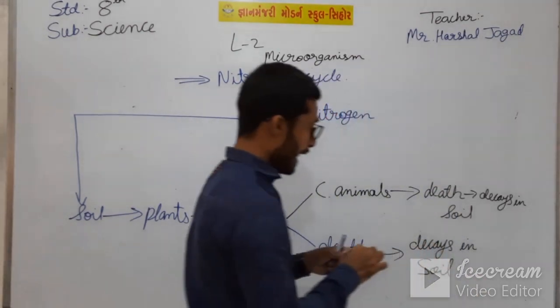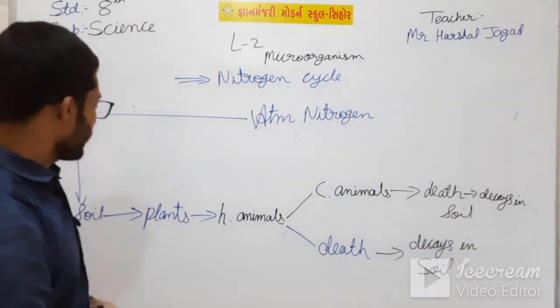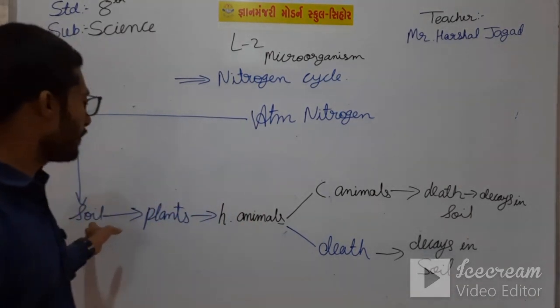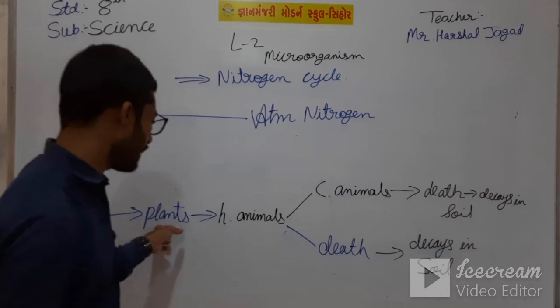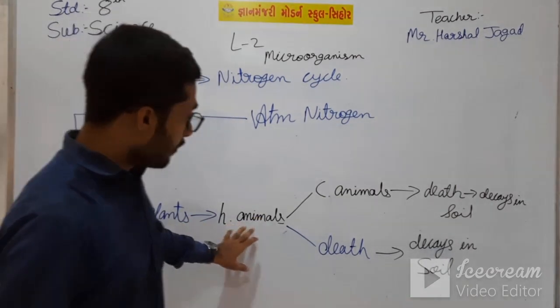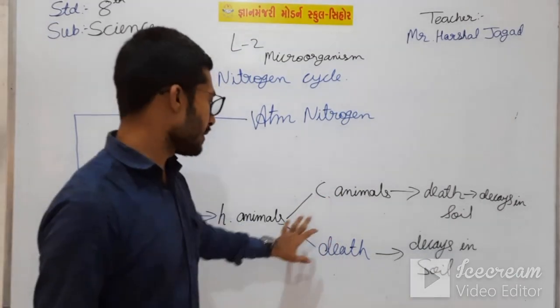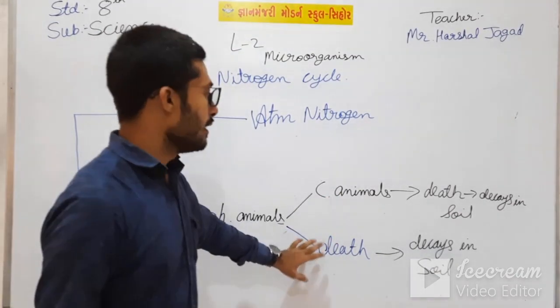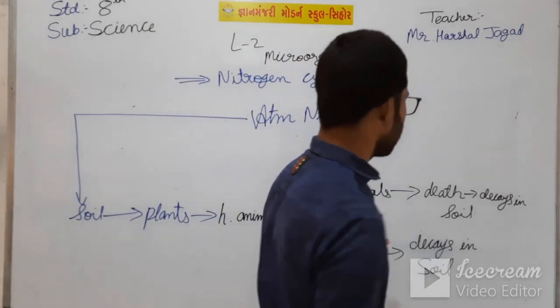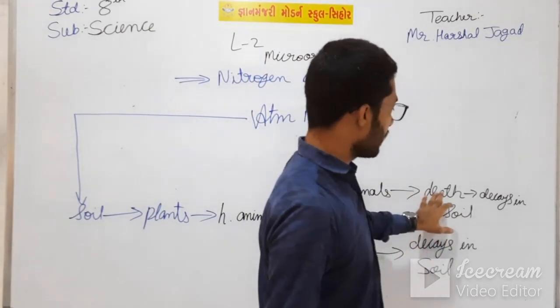So the nitrogen which travels from atmospheric nitrogen to soil by rhizobium bacteria comes to plants, and then plants are eaten by herbivorous animals, and herbivorous animals are eaten by carnivorous animals, or they die directly.